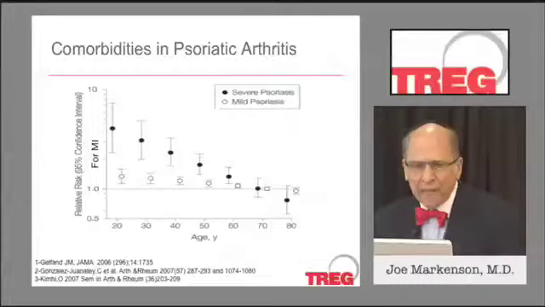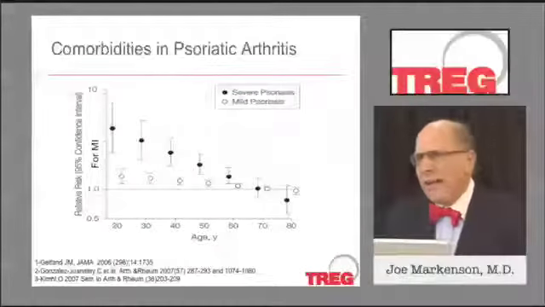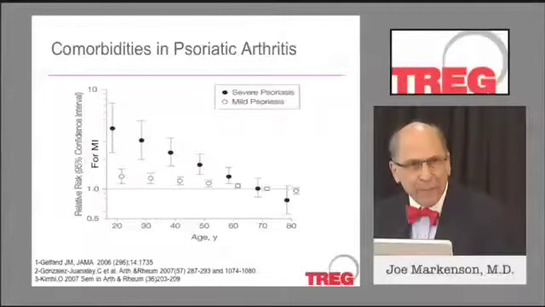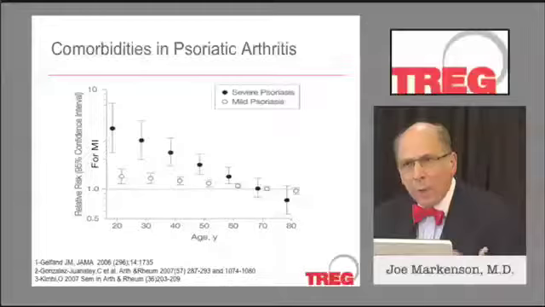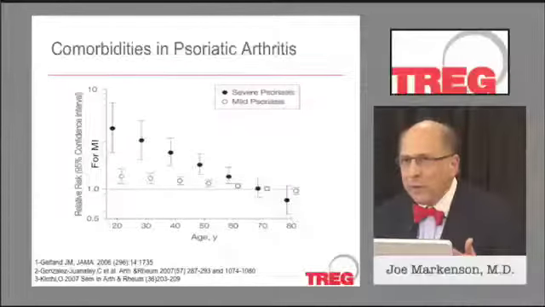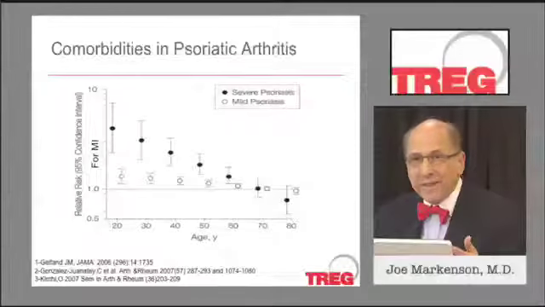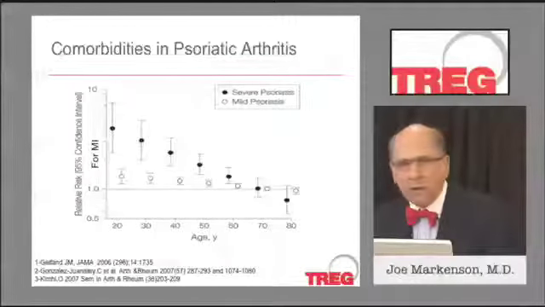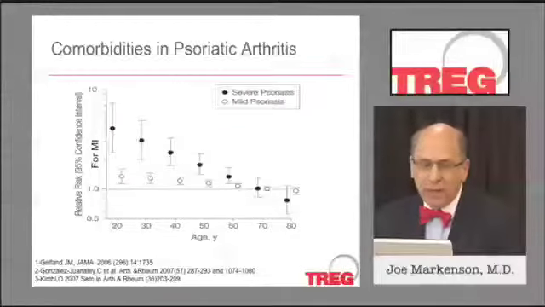Looking specifically at psoriatic arthritis, though, we have good data, remember, from rheumatoid arthritis and systemic lupus erythematosus, that comorbidities track with activity of disease, possibly influenced by therapy, but they are independent of the traditional risk factors. Does that occur in the spondyloarthropathies? Well, let's look at psoriatic arthritis first.